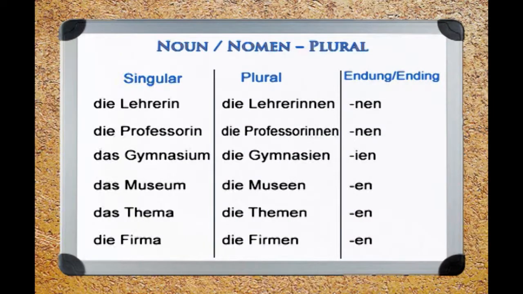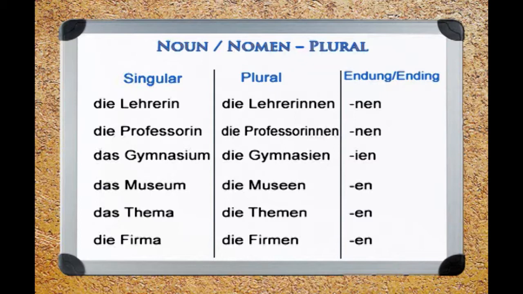Now, in this segment, we would again look at some other aspects of the plural in German. Let us look at this noun, die Lehrerin, which means the teacher. Well, here it means a female teacher, which is in singular. Look at the plural form here, die Lehrerinnen.